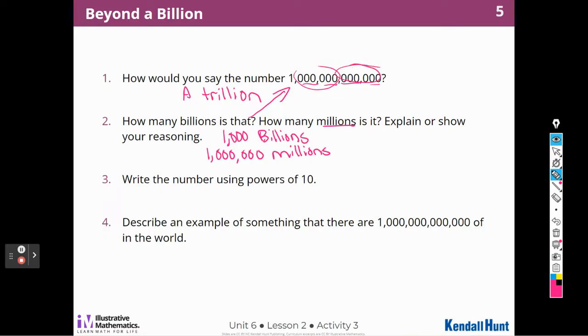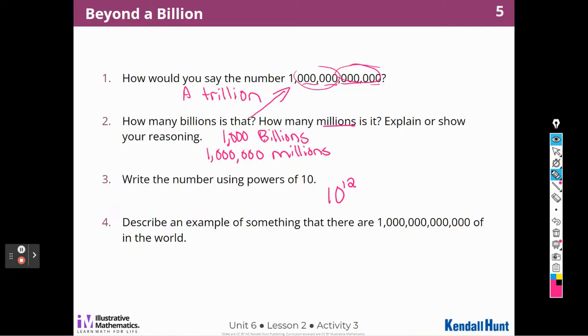There we go. Write the number using a power of 10. All right, so we're going to use 10, and then how many zeros are there? 3, 6, 9, 12. So we're going to say 10 to the 12th power.